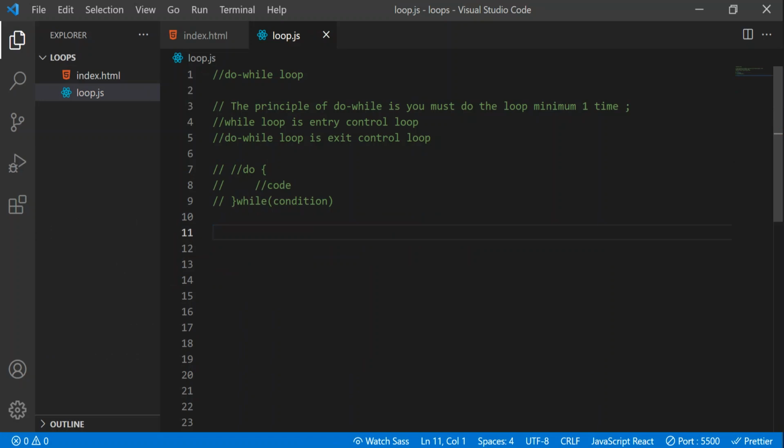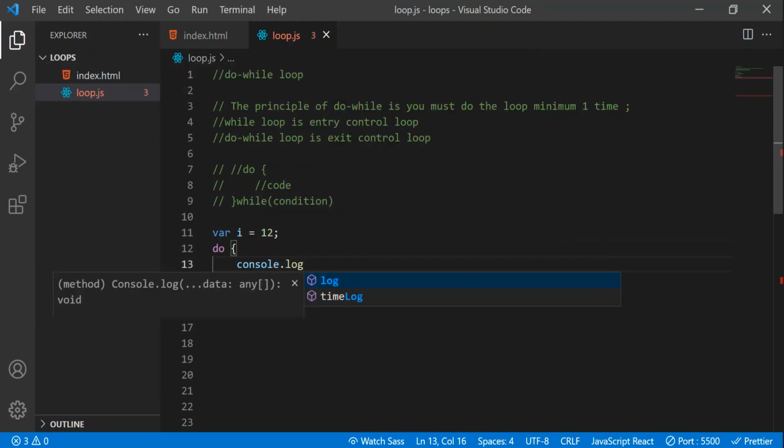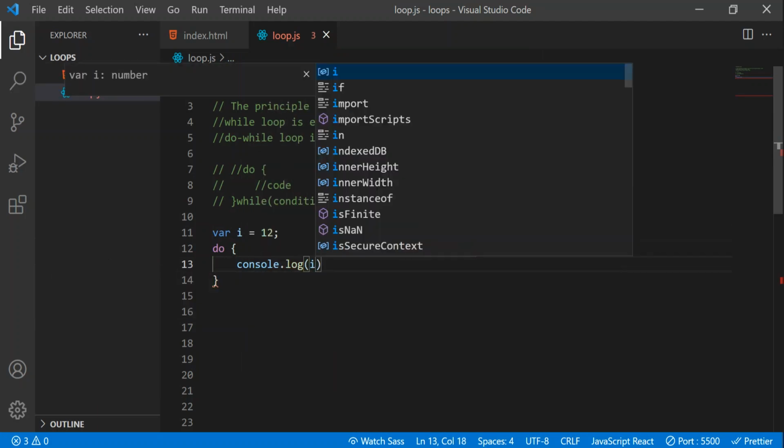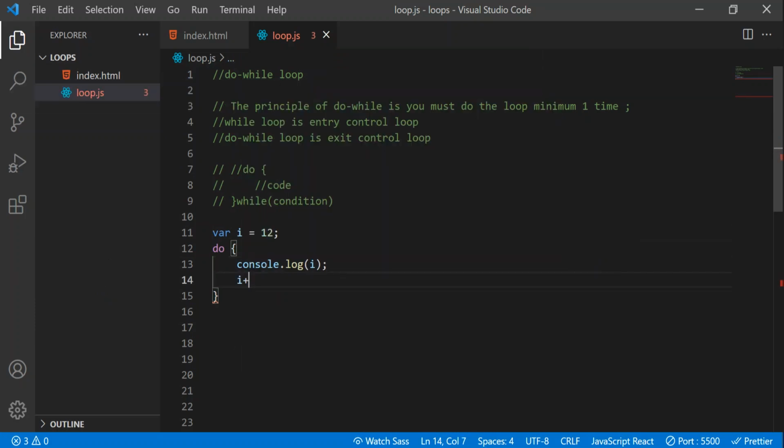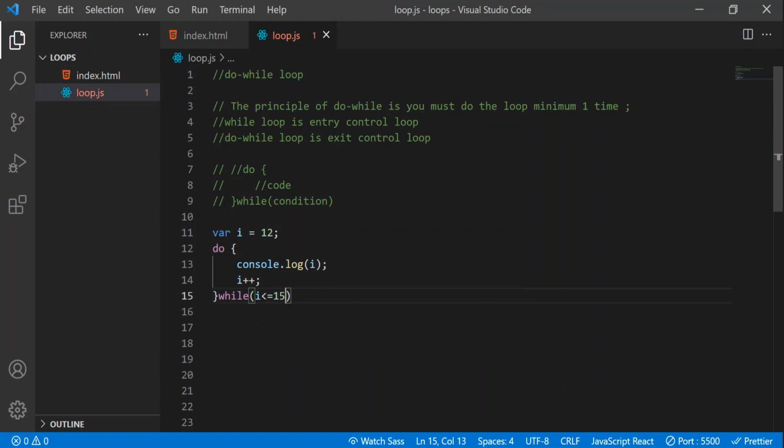Let's write a simple example. I am taking a variable i equal to 12. Then I'll write the do keyword, open the brackets, and write console.log. I'll print i itself. Here we need to increment it, and after that comes the part for the condition. So here we have to write the condition, and the condition is i less than or equal to 15. So this is our condition.